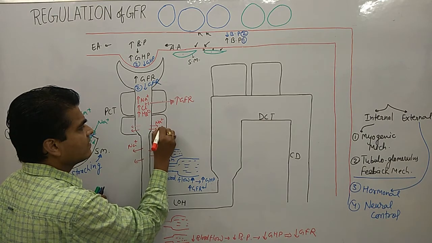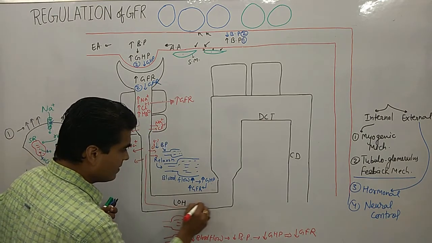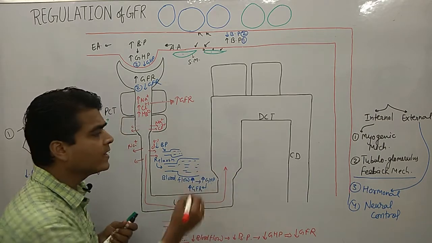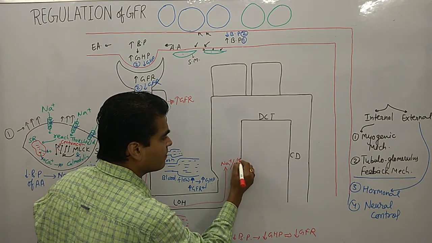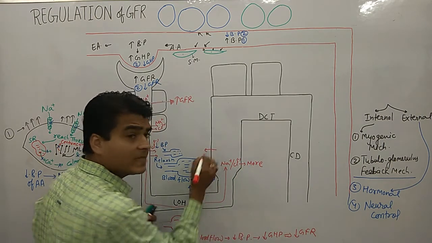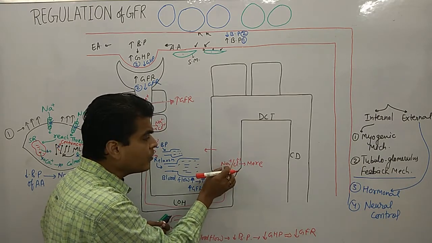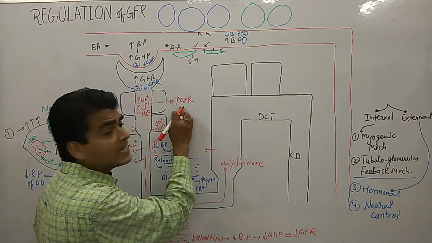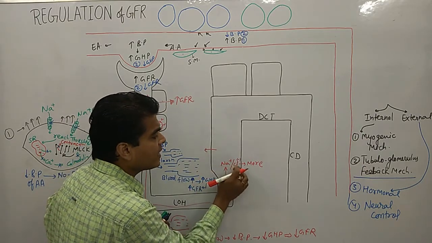Clear? So more and more sodium and chloride ions become present in this area. Previously we were getting less sodium and chloride, but due to the increase in GFR we are now getting more and more sodium and chloride.